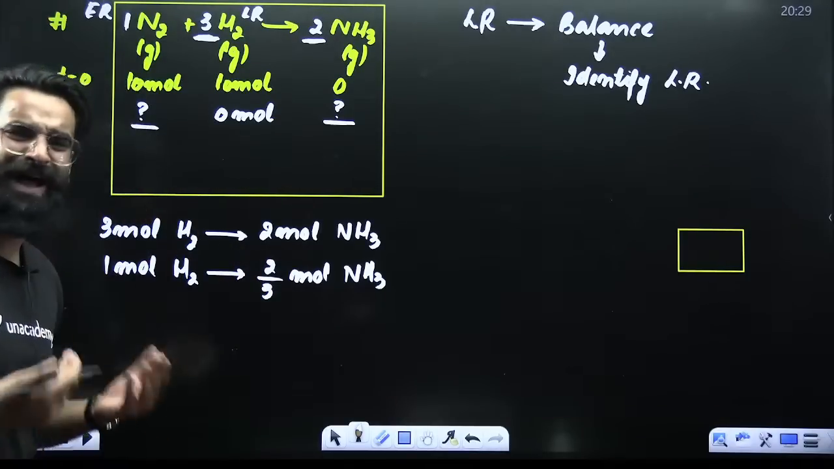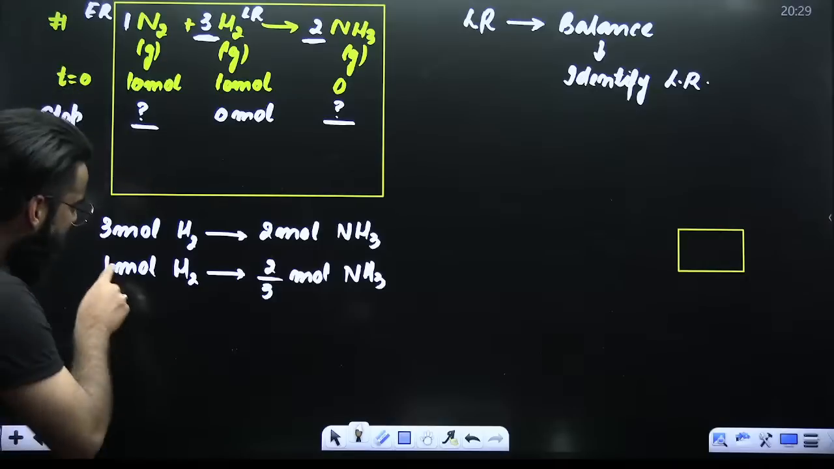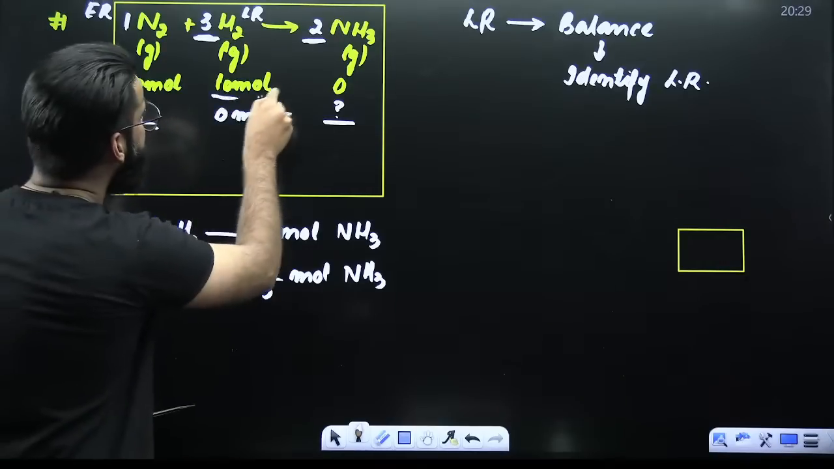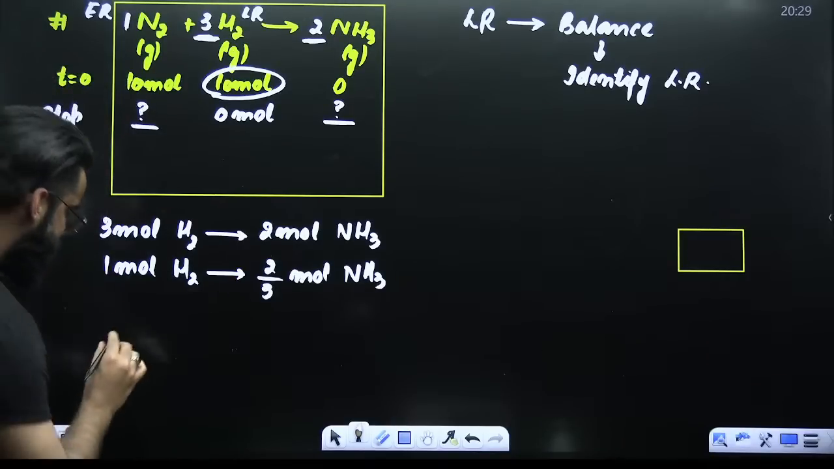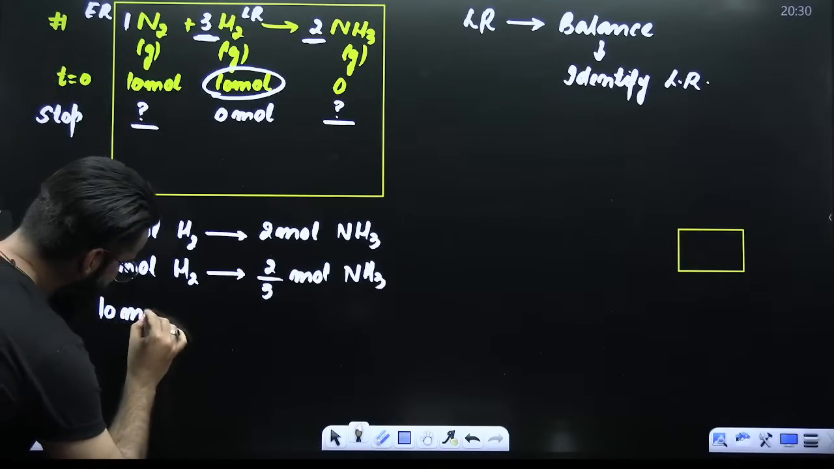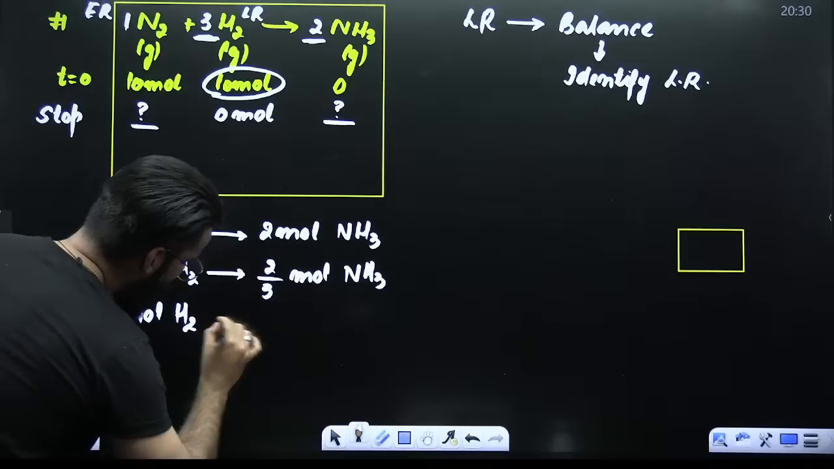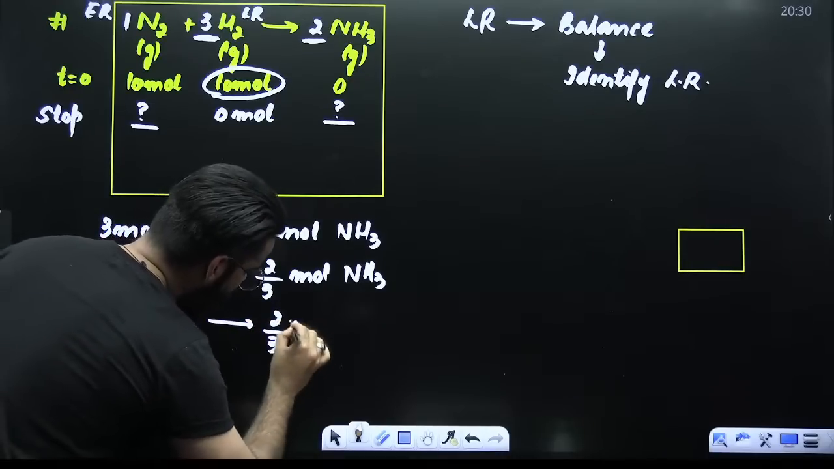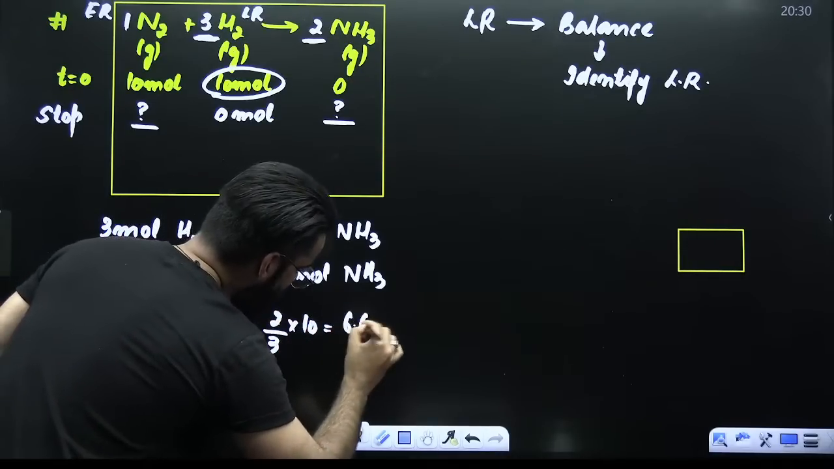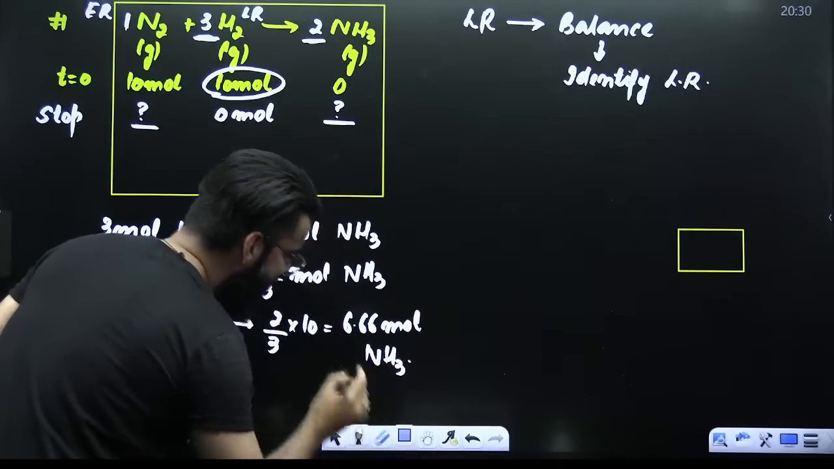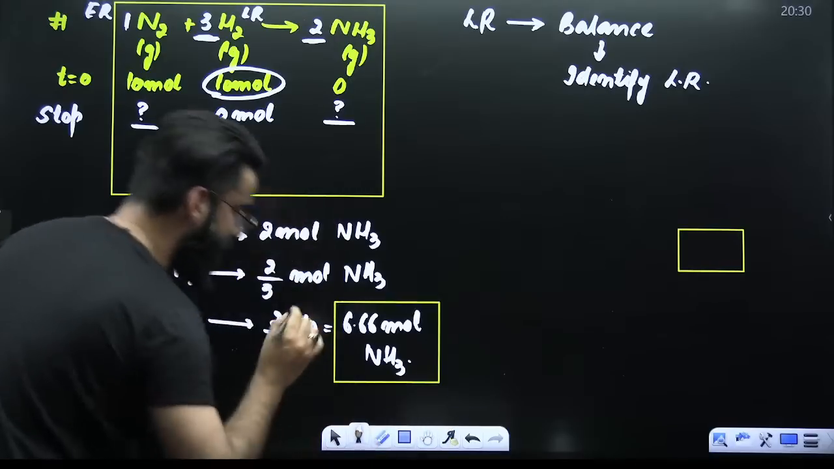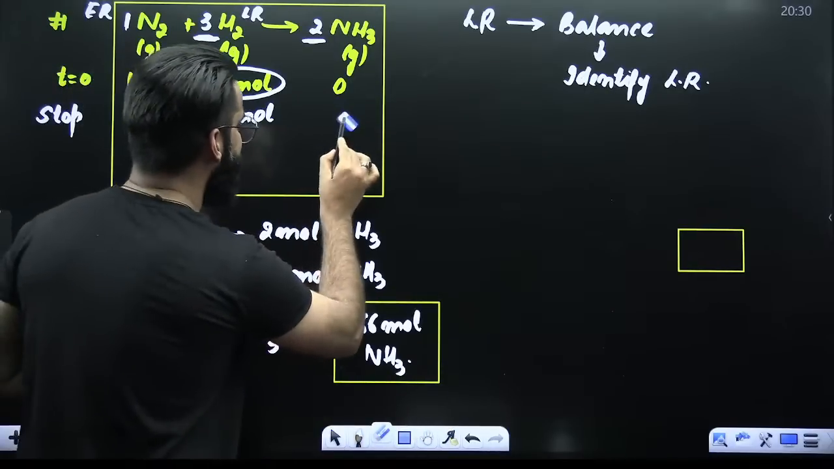But my dear students, did we start with 1 mole of H2 or with 10 moles of H2? We started with 10 moles of H2. So 10 moles of H2 would have formed 2 divided by 3 multiplied by 10, and the value comes out to be 6.66 moles of NH3. So in this particular reaction, how many moles of NH3 have got formed?